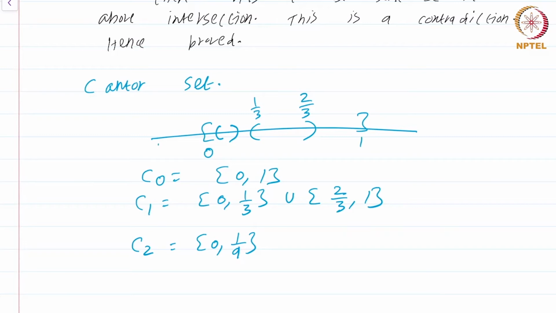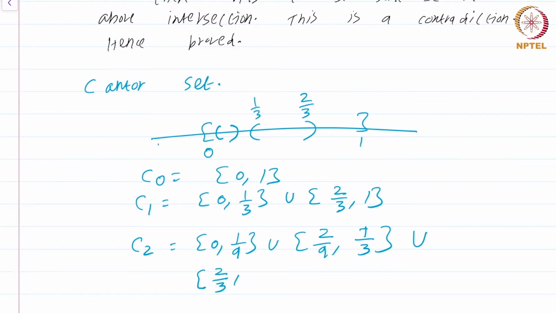So what will remain is union [2/9, 3/9], which is just 1/3, and that's going to be union [2/3, 7/9].